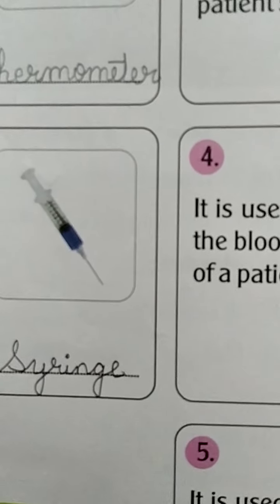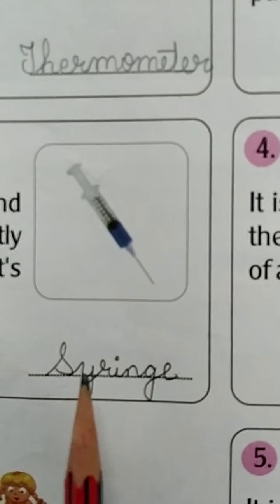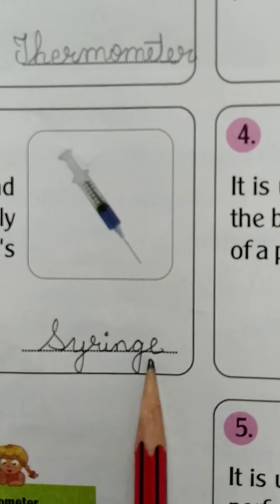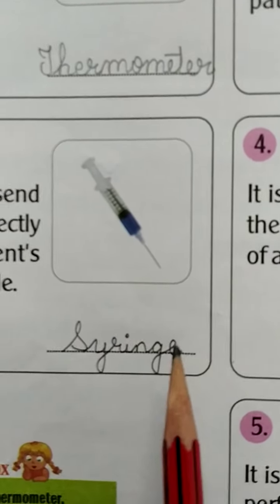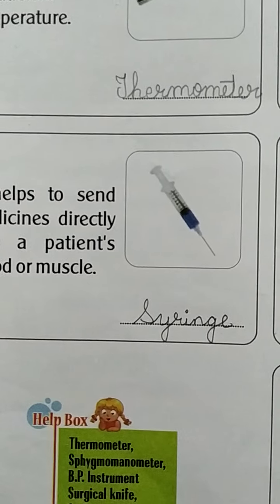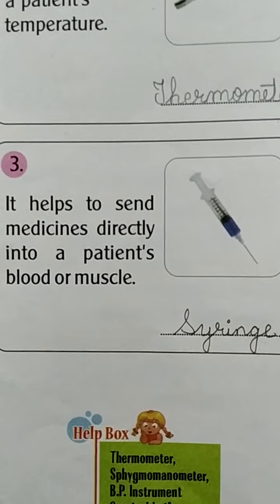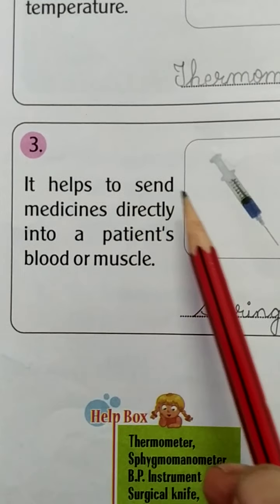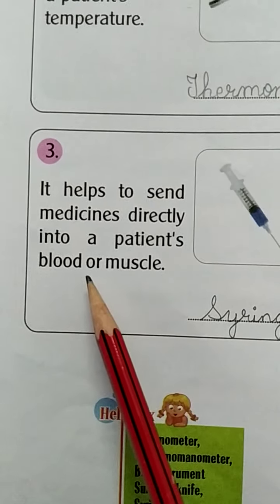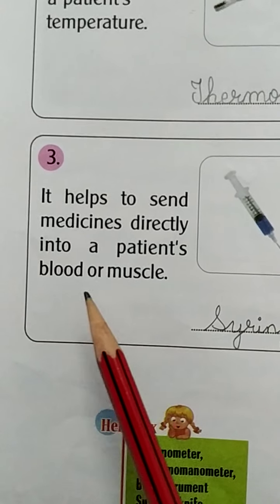Okay, the spelling of syringe is S-Y-R-I-N-G-E. Syringe. And now we see what is the use of a syringe, why the doctor uses it. It helps to send medicine directly into a patient's blood or muscles.